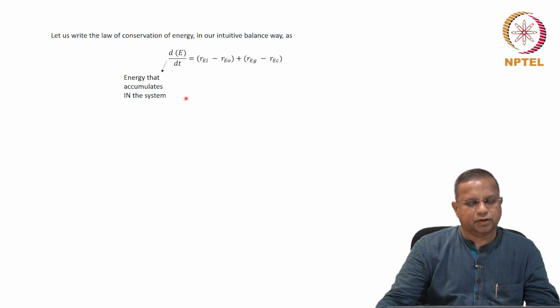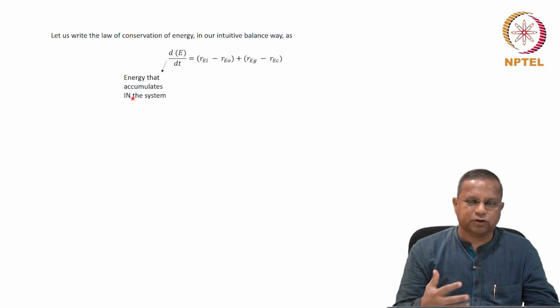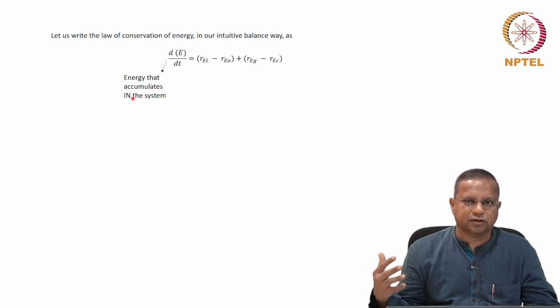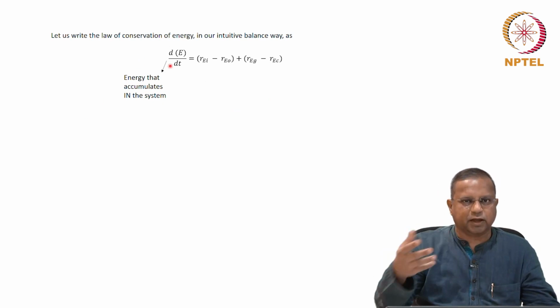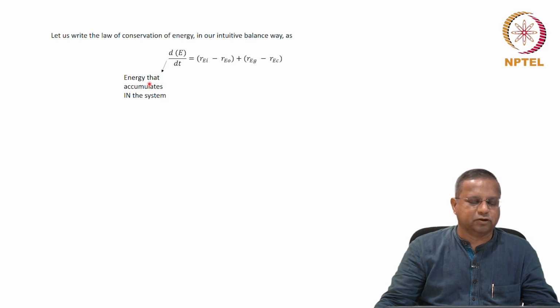d/dt of E is nothing but the energy that accumulates in the system or control volume. These things are important. Please make a note of these, and these will become a part of you only when you start doing applications and problems. We will do some of that as a part of the course itself here, and you'll have an opportunity to do that in the assignments.